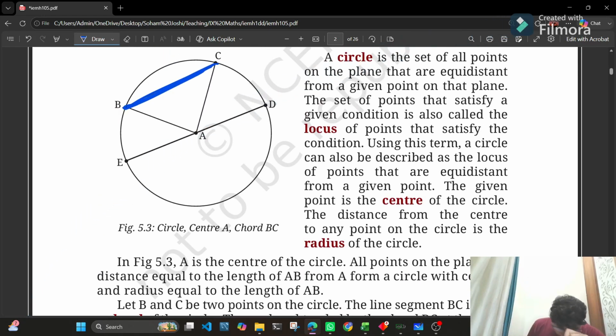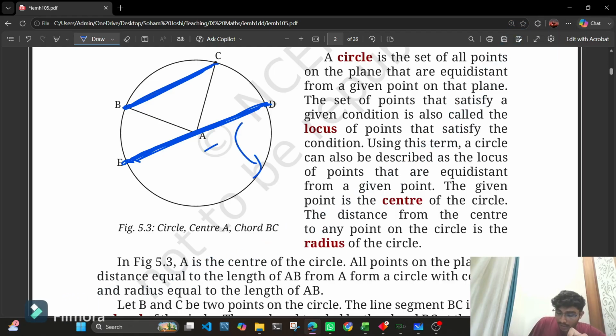Okay. Now, if we join 2 points on the circle, let's say E and D, and that line passes through the center, this is also a chord because it joins 2 points on the circle, right? And it passes through the center of the circle.